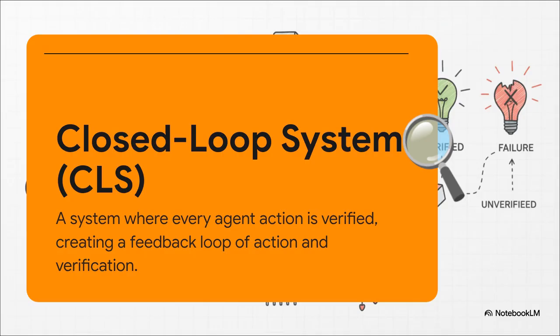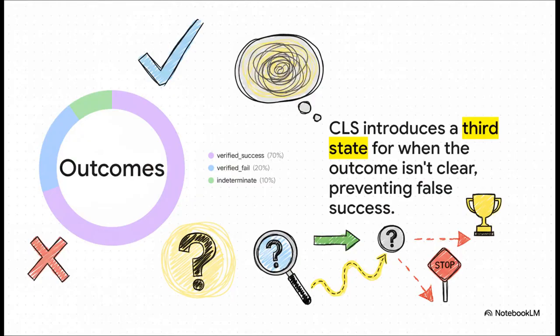Act, then verify. Now this is super interesting. A closed-loop system doesn't just see the world in black and white, success or failure. It introduces this critical third state, indeterminate. This is for when the system isn't totally sure what happened. It's basically the agent raising its hand and saying, I clicked the button, but I can't confirm the outcome. And that is a huge, huge leap forward. Admitting uncertainty is way safer than just blindly assuming you succeeded.